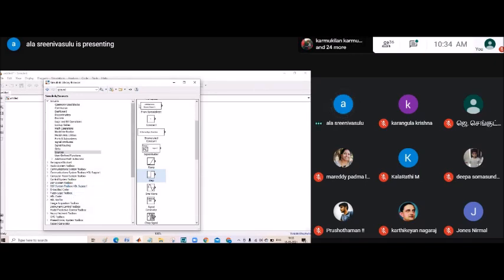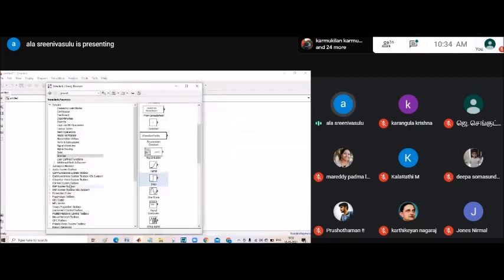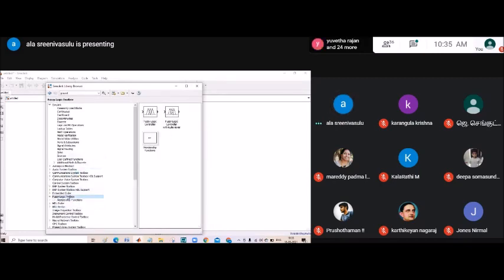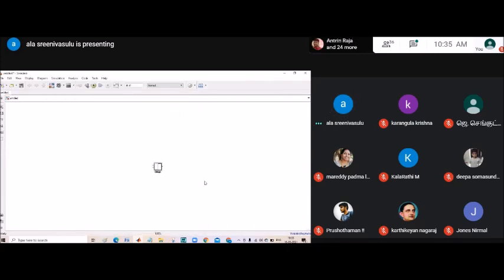Here, you have a fuzzy logic toolbox. Take a fuzzy logic controller.